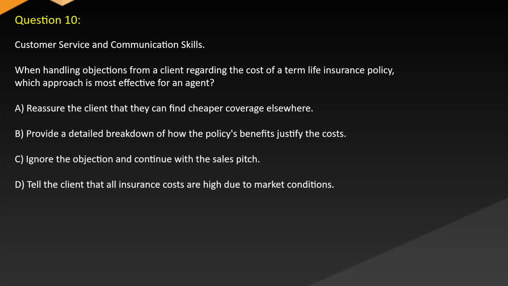Question 10. Customer service and communication skills. When handling objections from a client regarding the cost of a term life insurance policy, which approach is most effective for an agent? A. Reassure the client that they can find cheaper coverage elsewhere. B. Provide a detailed breakdown of how the policy's benefits justify the costs. C. Ignore the objection and continue with the sales pitch. D. Tell the client that all insurance costs are high due to market conditions.